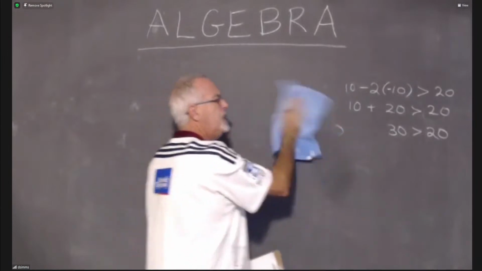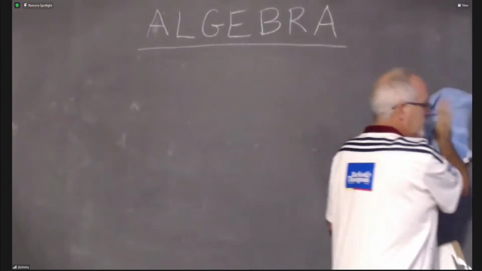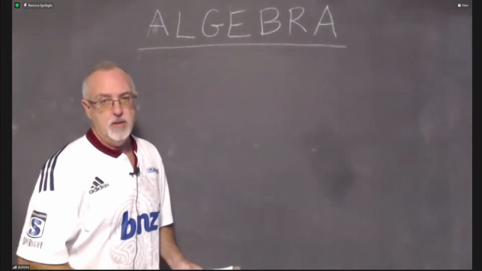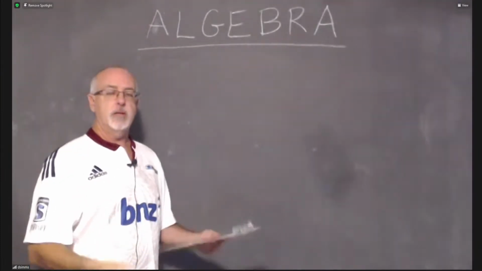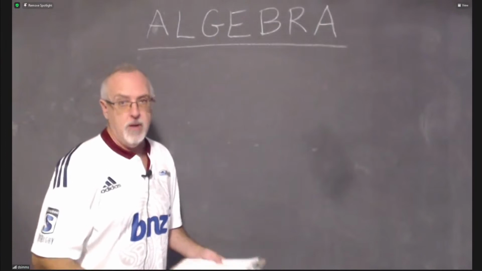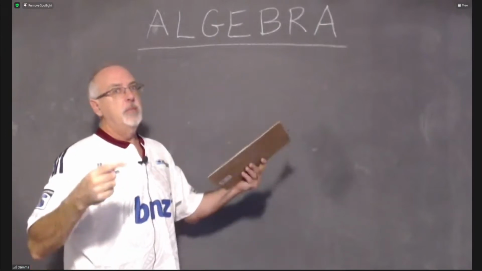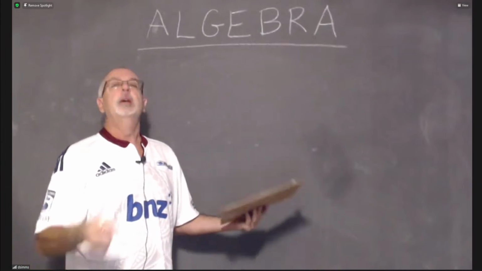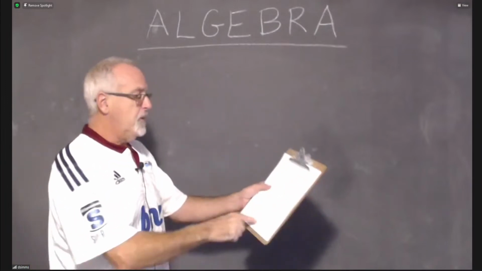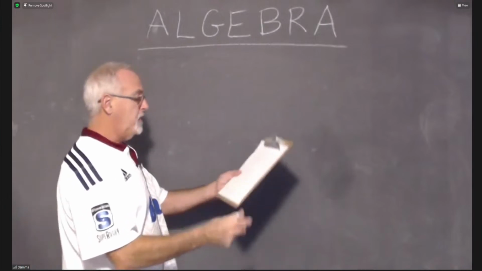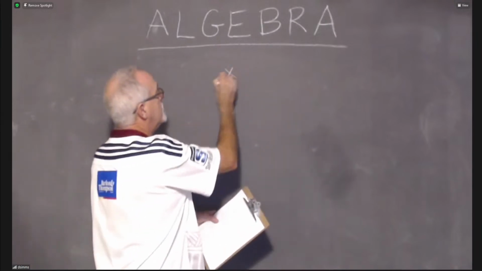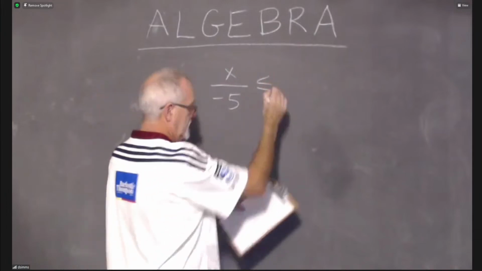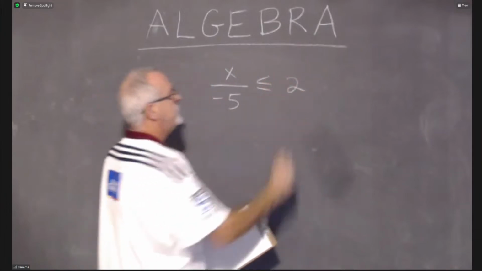Because it is the only division where you do this. No. A better way of saying the rule is whenever you divide both sides of an inequality or multiply both sides of an inequality by a negative number, it's only when the number is negative that this happens, then you have to flip the symbol. So we have to try one where we're going to multiply both sides by a negative number. So I'm taking this one, x over -5 less than or equal to 2.